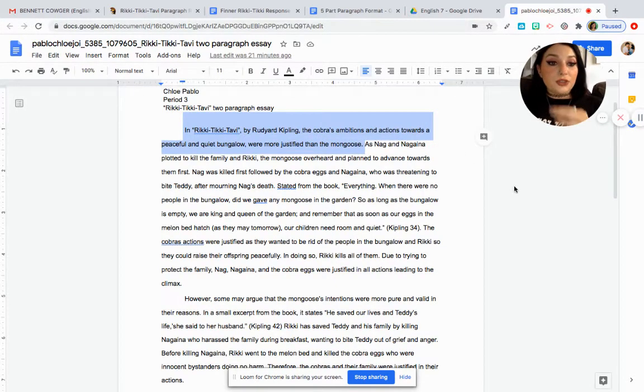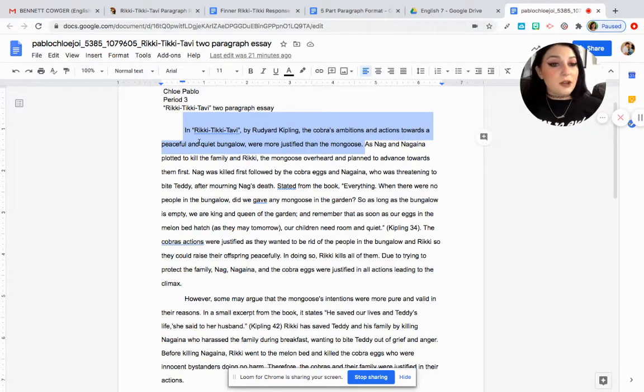So they are saying that the cobra is in the right here. It's a little different than the prompt that we're using this year, but they're saying that the cobra is in the right, Rikki-Tiki is in the wrong. So they're arguing that the cobras are justified in their actions because they wanted a peaceful and quiet bungalow to live in. Great.